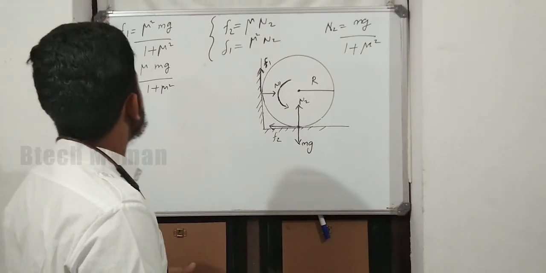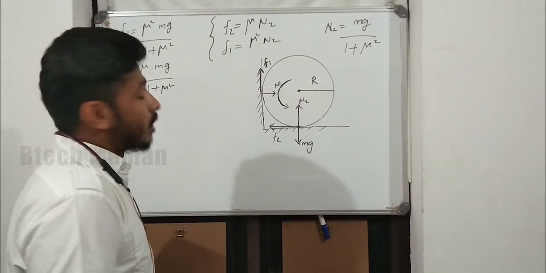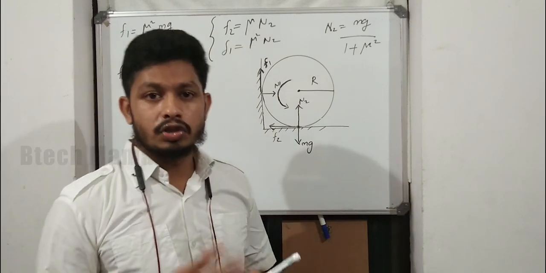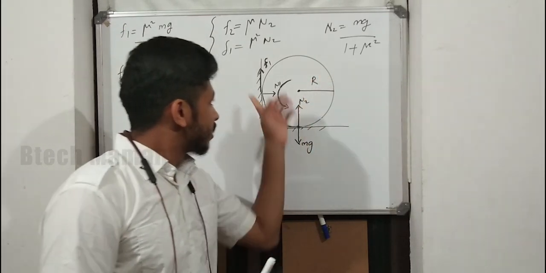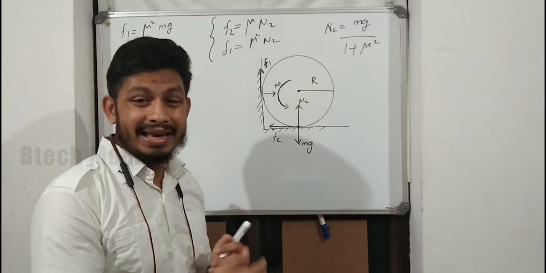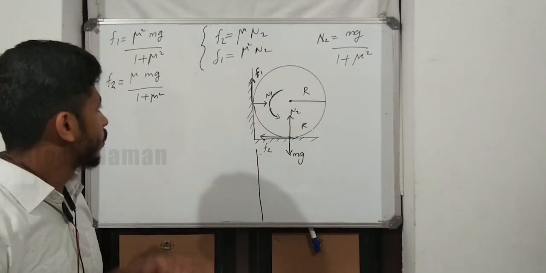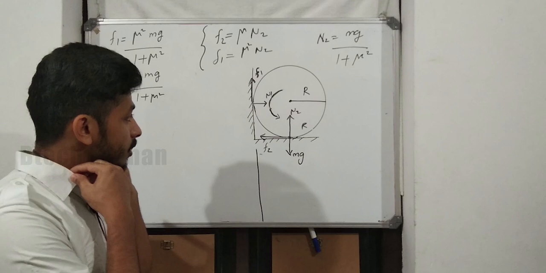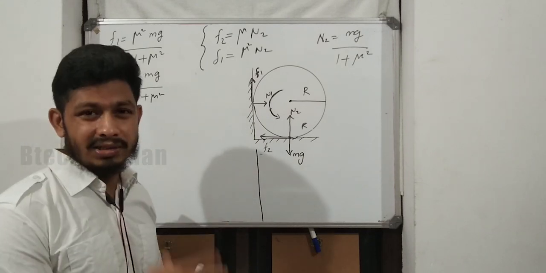So we find both frictional forces. Then we have to apply our concept. What is the concept? Actually, the cylinder is doing work against the frictional force. The concept is the cylinder is doing work against the frictional force.